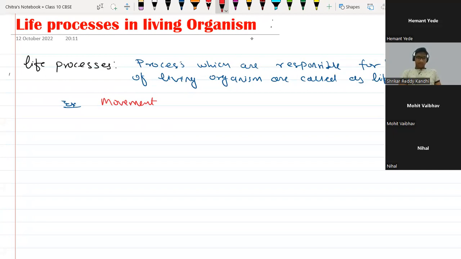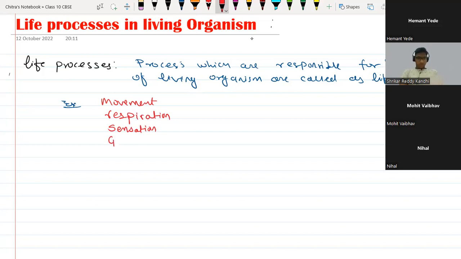Next we have respiration. Respiration means the exchange of gases, inhalation and exhalation. Even at the cellular level, where food is being oxidized. Then we have sensation. Sensation is responding towards the stimulus that we receive from the surroundings.